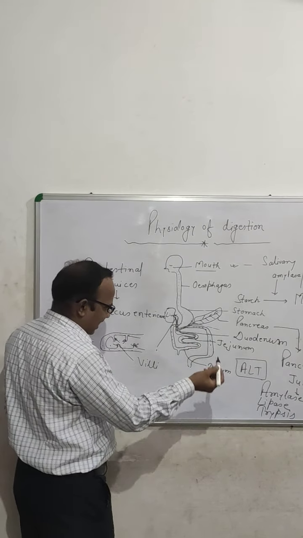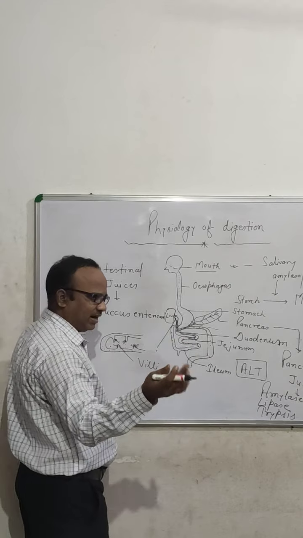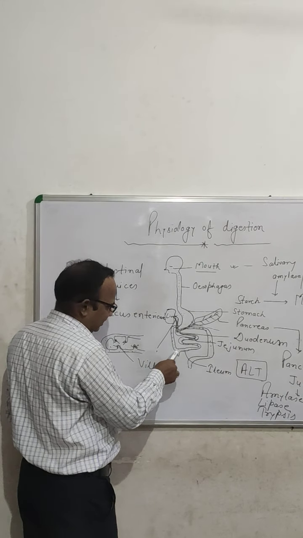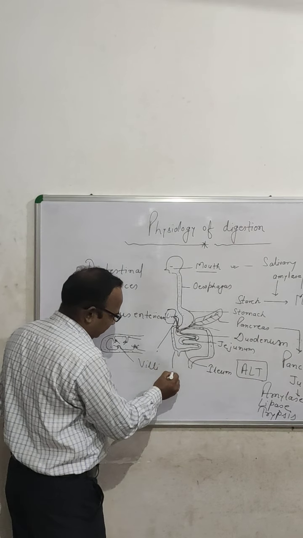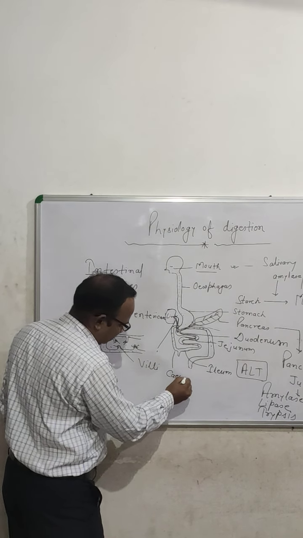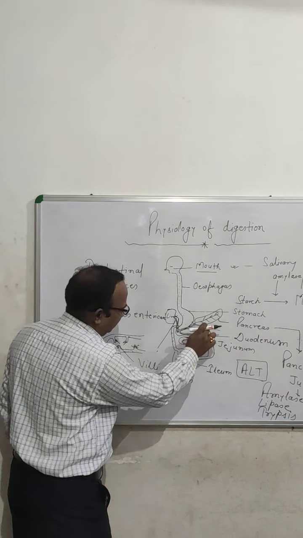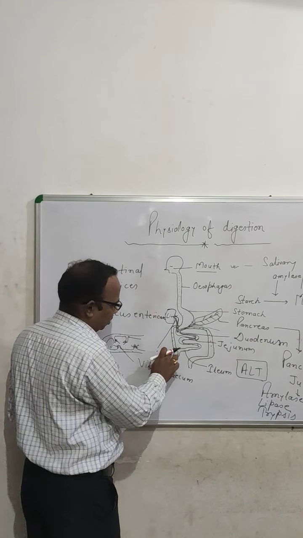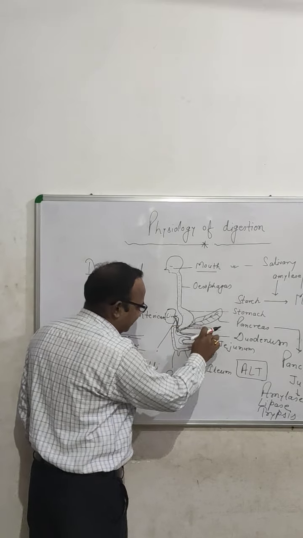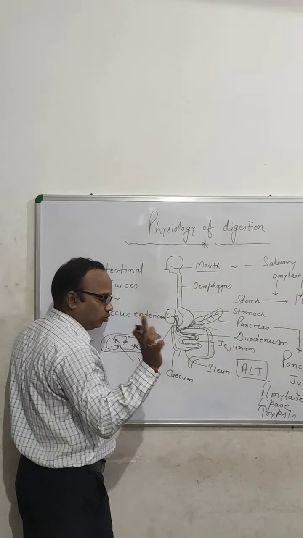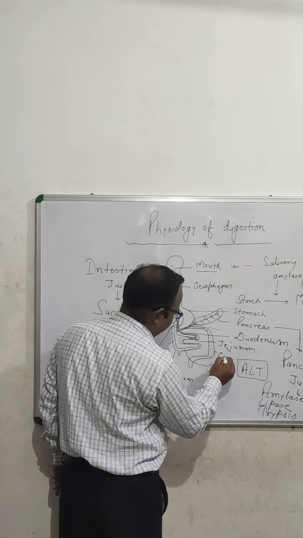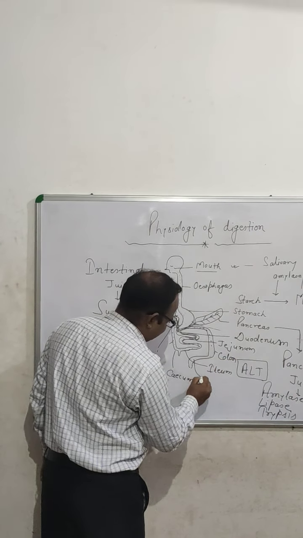Remember it, the large intestine has three parts. This region is called the cecum. This complete part is the colon. A colon comprises the ascending, transverse and descending colon. This is the rectum.